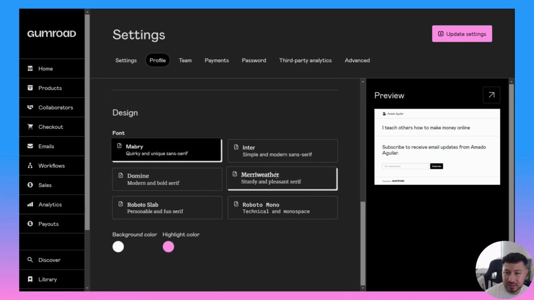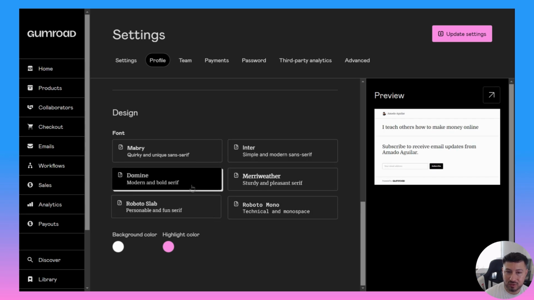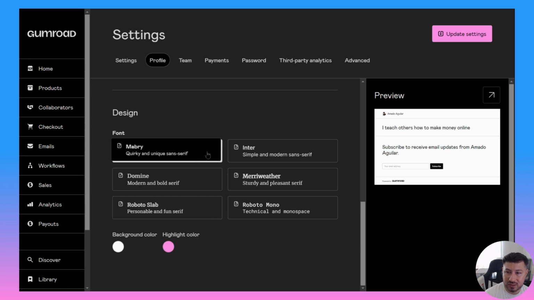And then you could customize a few things. So you have 6 fonts to choose from. And if you click on one of them, you can see that it changes. So just choose whichever one of the 6 that you like. I'm just going to stick to Mulberry.